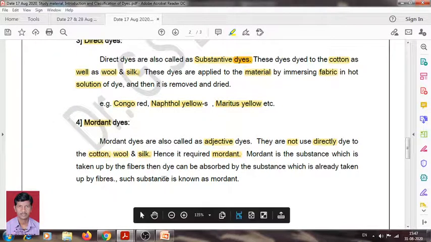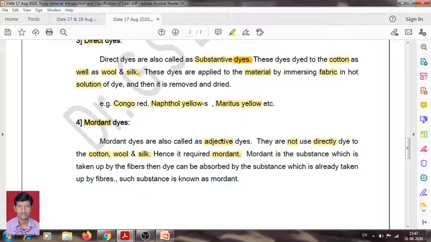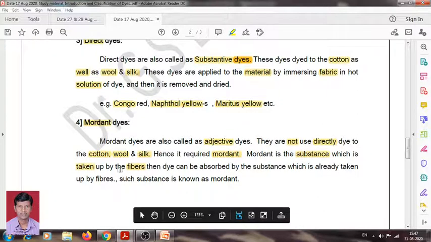Meaning, when the material, that is cotton, wool or silk, is not used directly with the direct dye, at that time it requires some mordant, and this mordant is the substance which is taken up by the fibers. First, what is the mordant? It is the substance or chemical compound which is taken up by the fibers from the material, and then dye can be absorbed by the substance which is already taken up by the fibers.